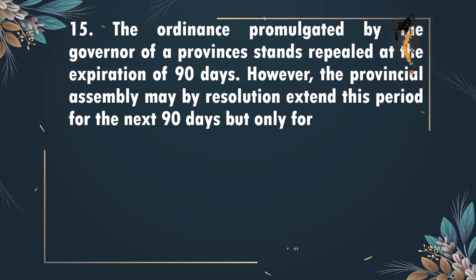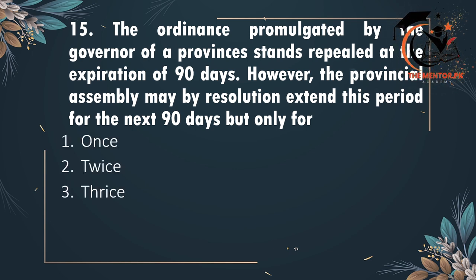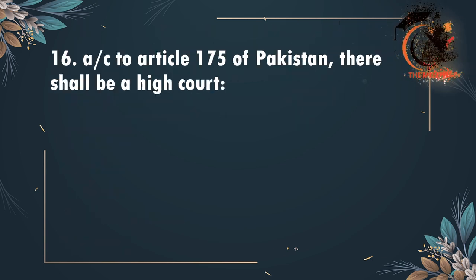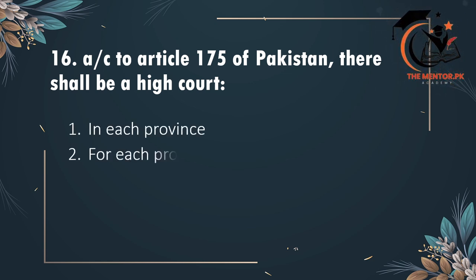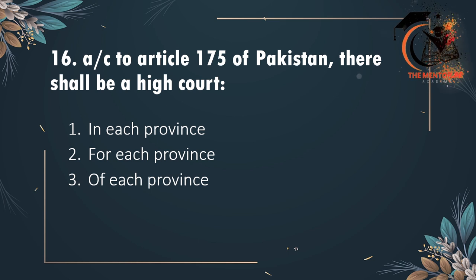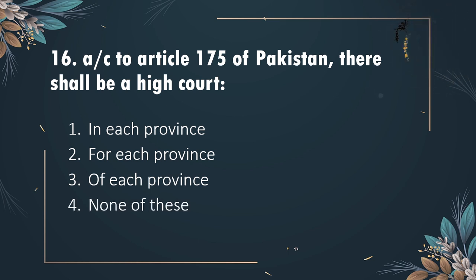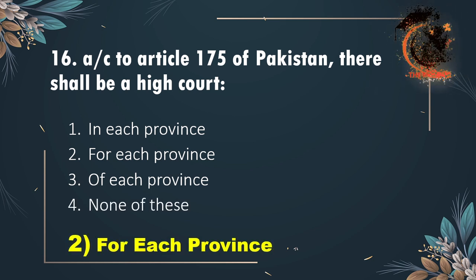Fifteenth: an ordinance promulgated by the Governor of a province stands repealed at the expiration of 90 days. However, the Provincial Assembly may, by resolution, extend this period for the next 90 days, but only once, twice, thrice, or none of these. The correct option is option 1, once. Sixteenth: according to Article 175 of the Constitution of Pakistan, there shall be a High Court for each province, for each of each province, or none of these. The correct option is option 2, for each province.